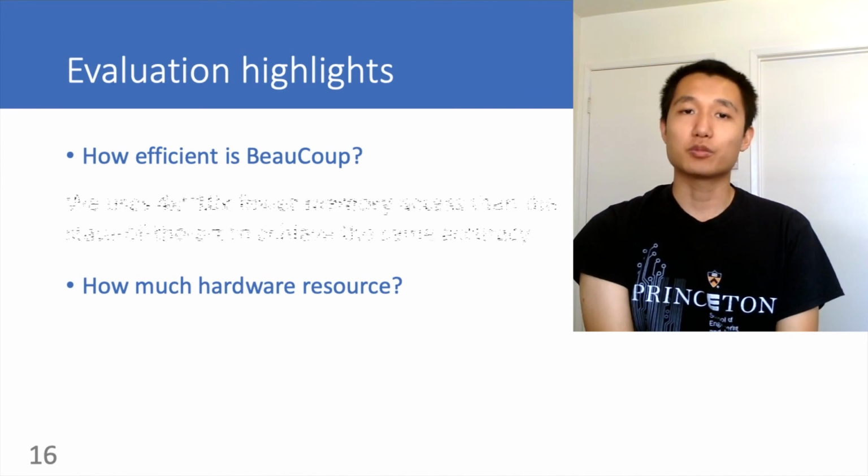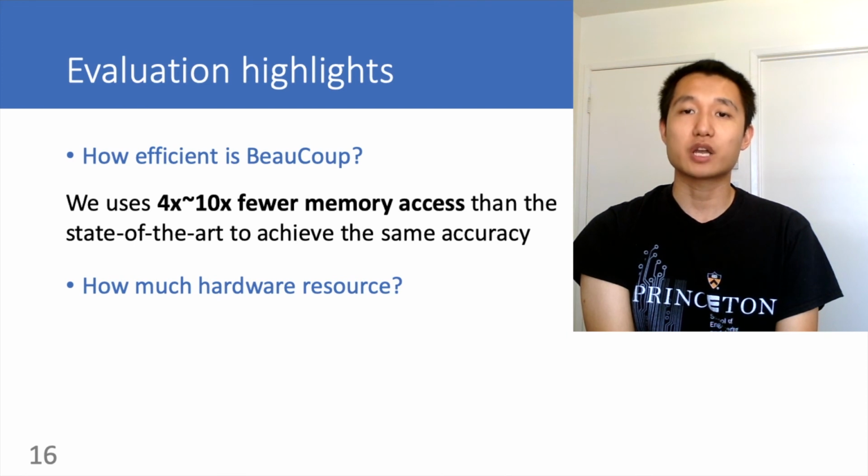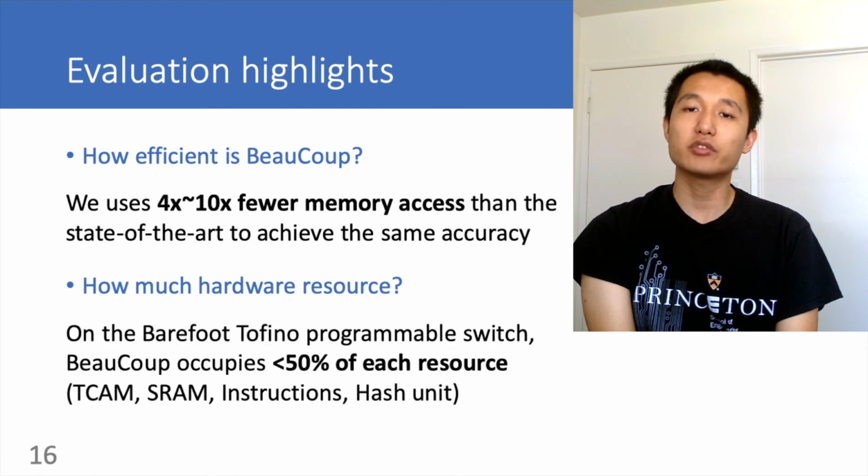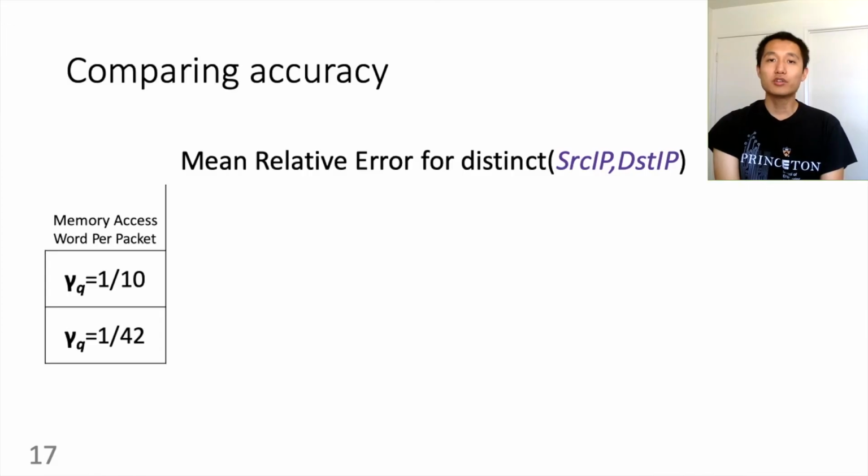How efficient is BeauCoup? We use 4x to 10x fewer memory accesses compared with the state-of-the-art to achieve the same accuracy level. As for hardware resources, we use fewer than 50% of each of the hardware resources on the Barefoot Tofino programmable switch. We first compare the accuracy between BeauCoup and other algorithms.